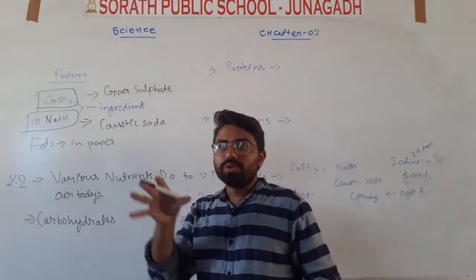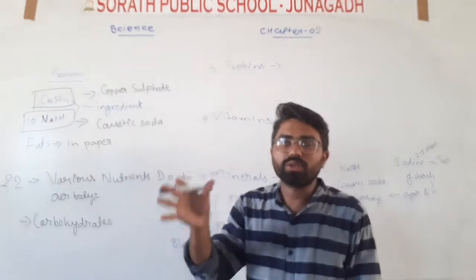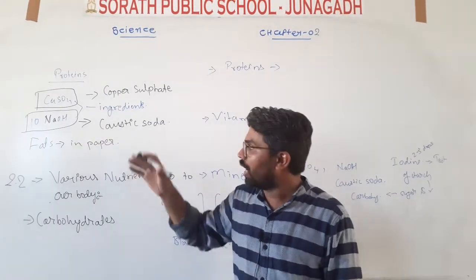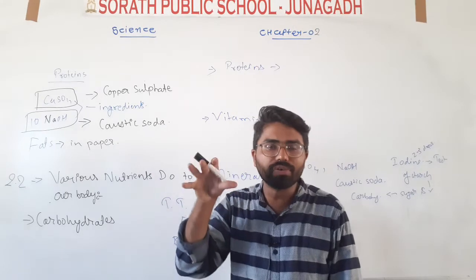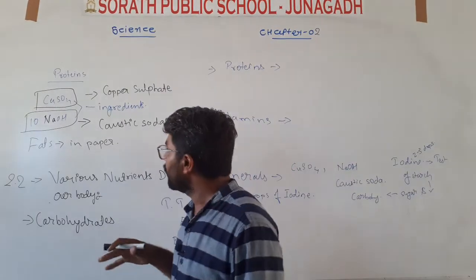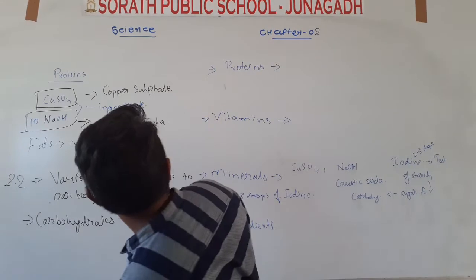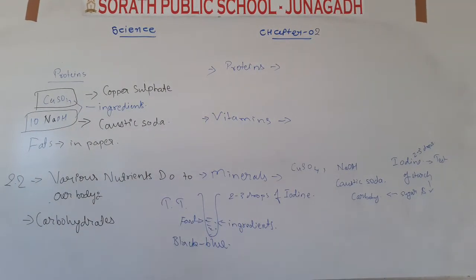Now you have to take the CuSO4, that is copper sulfate, and put it in that paste. After putting that CuSO4 you have to put 10 drops of NaOH. After putting all, see on the board, what will you notice?